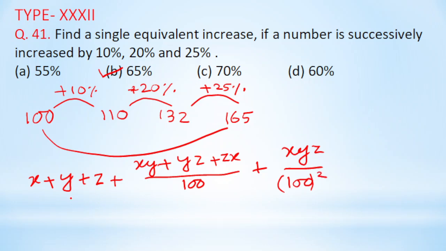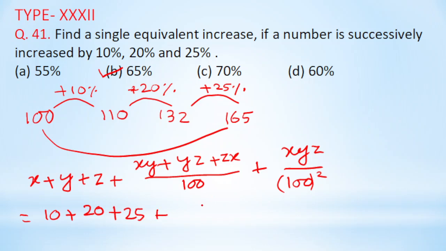So here the first increase is 10%, so x is 10. The second increase is 20%, so y is 20. The third increase is 25%, so z is 25.